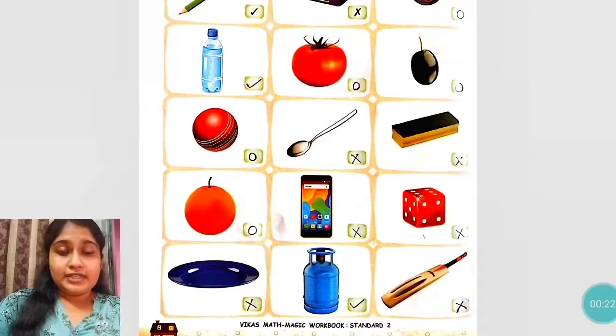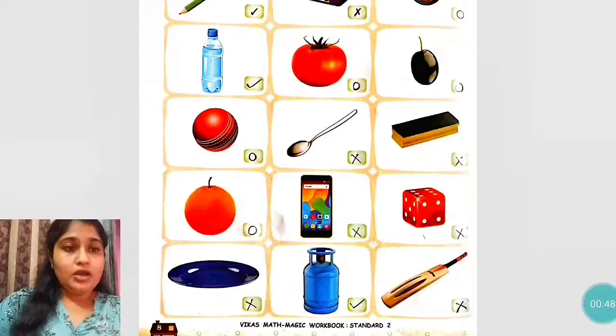Now we will discuss about the rolling objects. Tomato, jamun fruit, a ball, orange. Okay, so these objects can roll only. So in that small box, make a small circle there. Now spoon, duster, mobile phone, square, dish and bat. These objects can slide only. ये roll भी नहीं हो सकते. Okay, so in that small box, make a cross there.